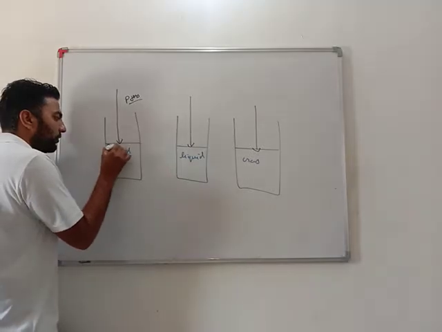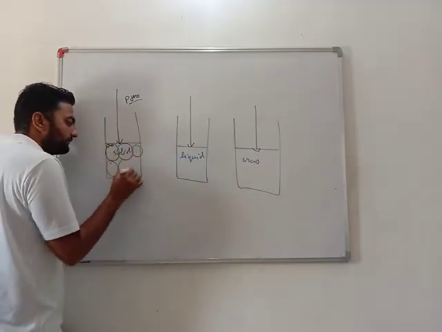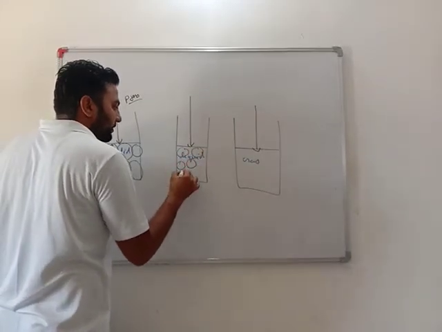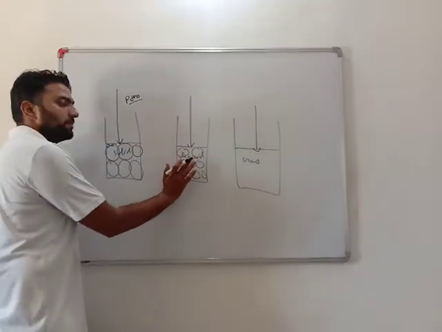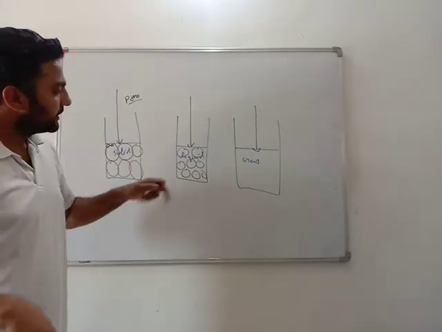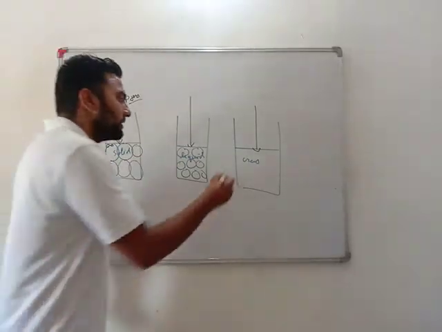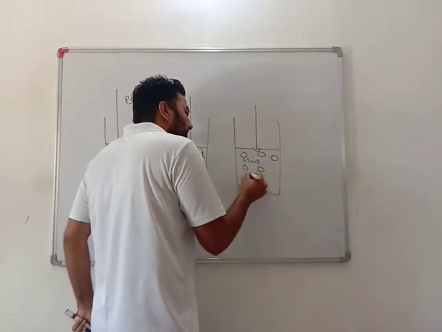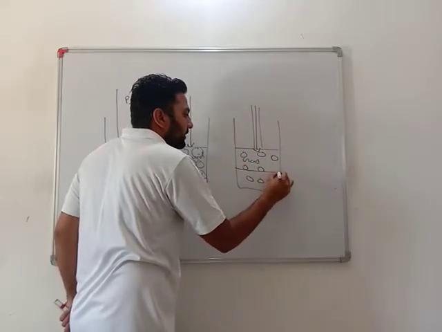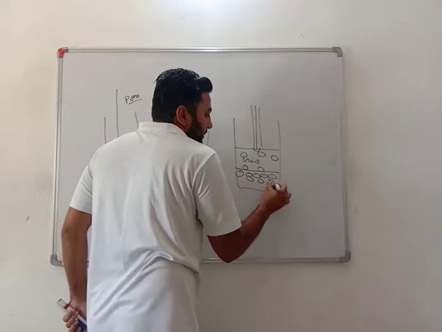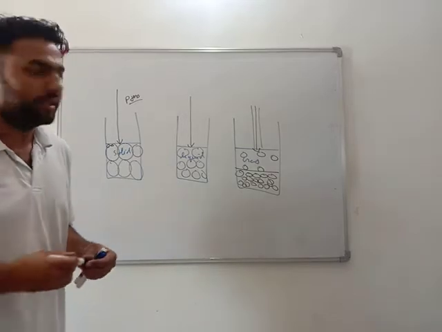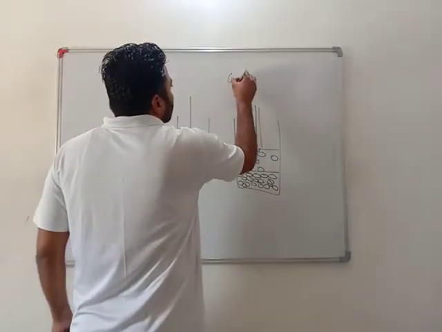solid particles don't have space between them, so they cannot be compressed. Yes, liquids have space between them, but this space will not allow it to get any smaller. This space will be maintained, it cannot be compressed. But if it is a gas, air, very easily if I put pressure on this piston, the piston will come up to this level, and the space between the gaseous particles will become less, which means gas can be compressed.